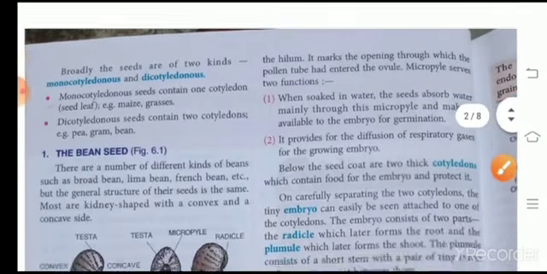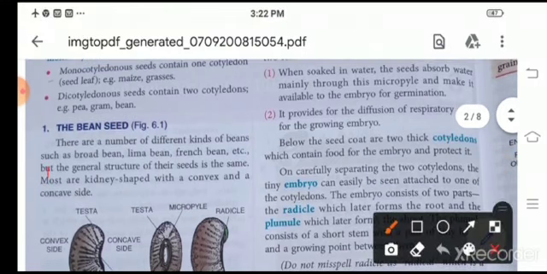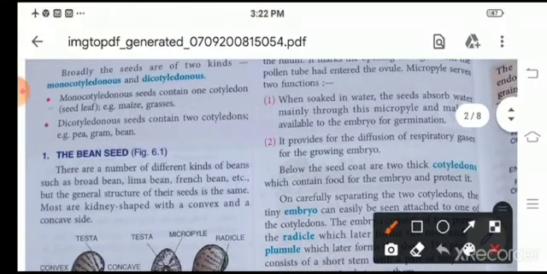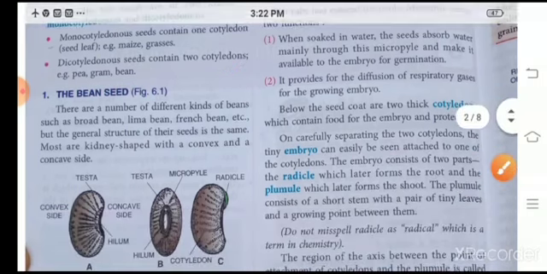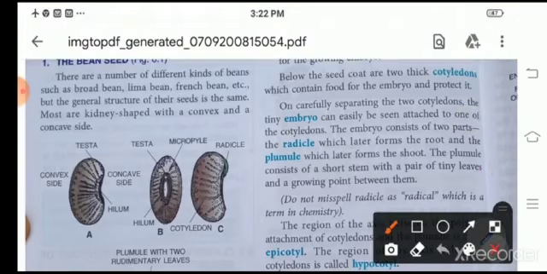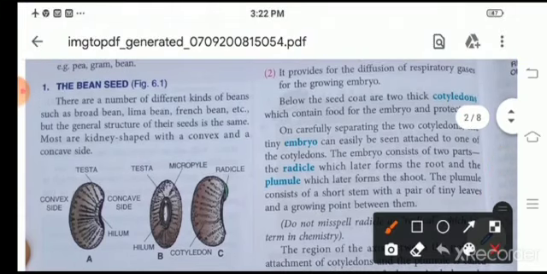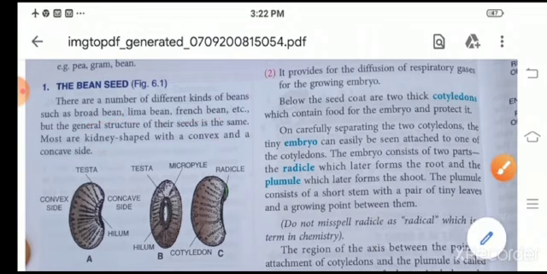Usually seeds are of two kinds, monocotyledonous and dicotyledonous. A monocot seed contains only one cotyledon, and a dicotyledonous seed contains two cotyledons. Now come to bean seed. Children, you must have seen the rajma and the bean seed. There are different kinds of beans such as broad bean, lima bean, French bean, etc. But the general structure of these beans is the same. They are kidney shaped with a convex and a concave side.